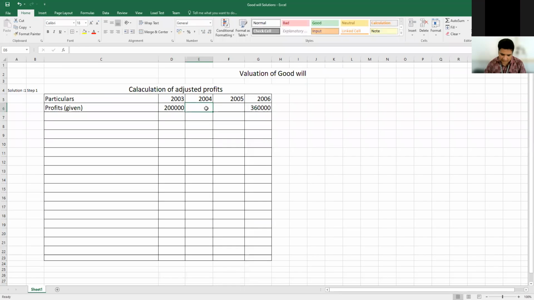Profits are given: 2003, 2 lakh; 2004, 1,40,000; 2005, 3 lakh; and 2006, 3,60,000.